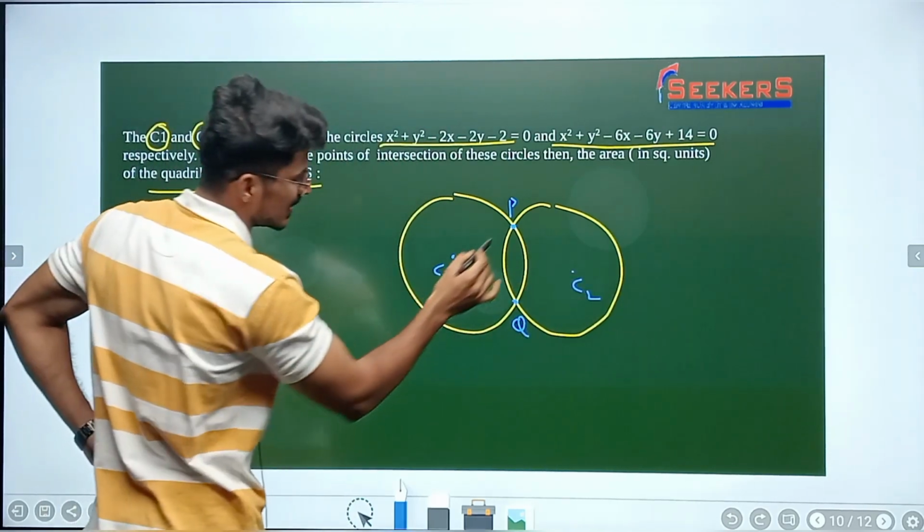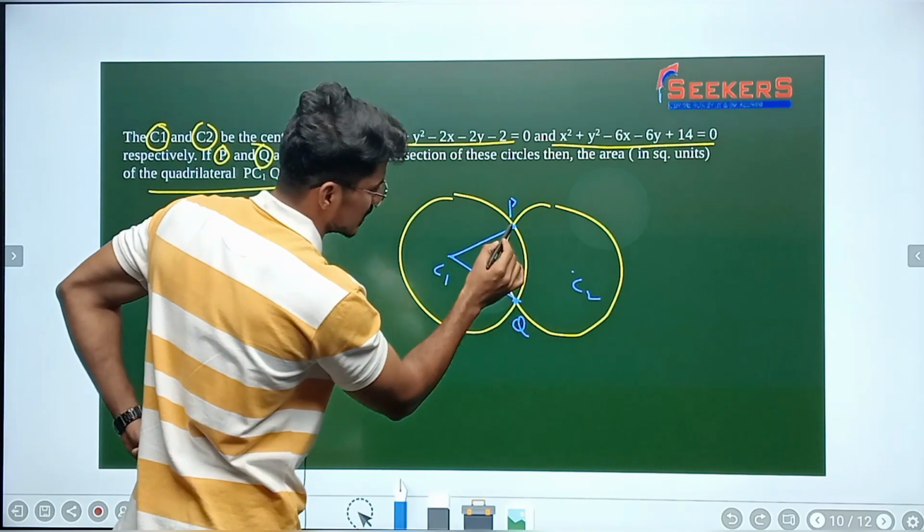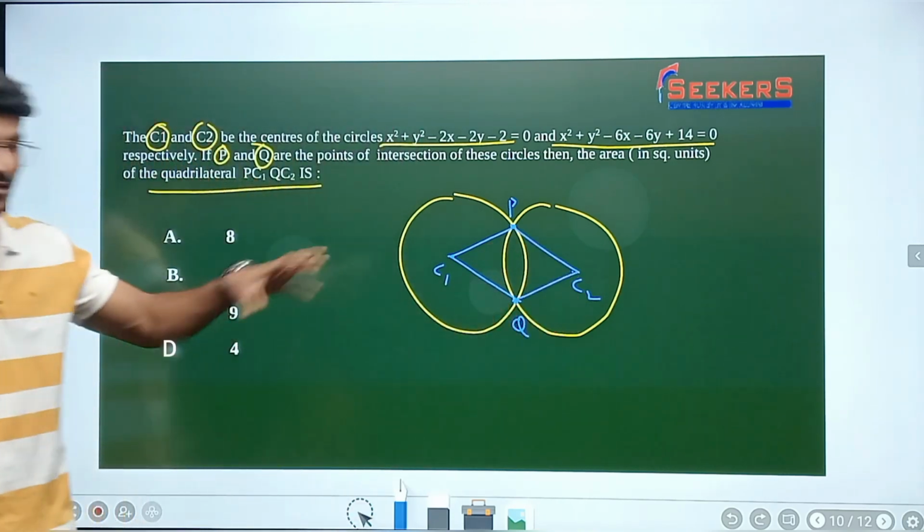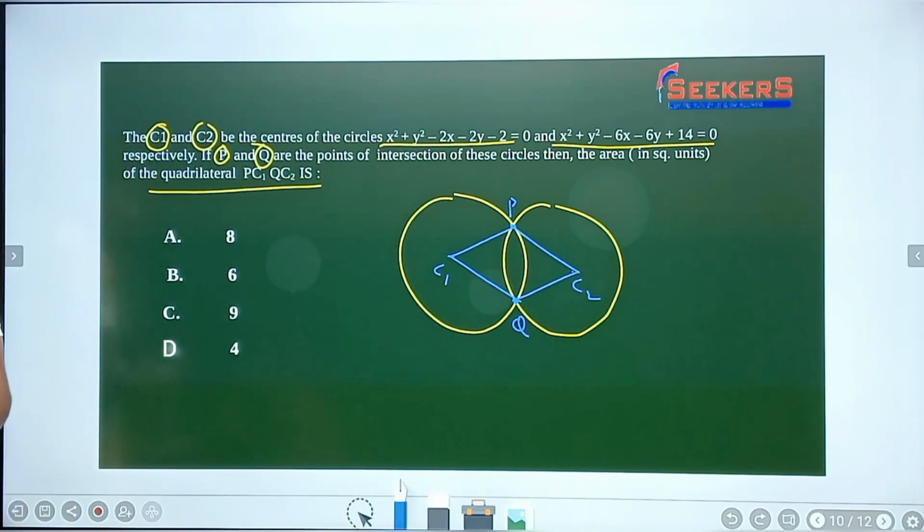Alright, so now what is he asking for? He is asking for the area of this quadrilateral. So for finding the area of the quadrilateral, I could do one thing here. Before getting into the actual solution, I'll just make this question as simple as possible.